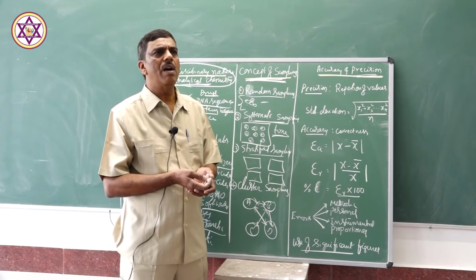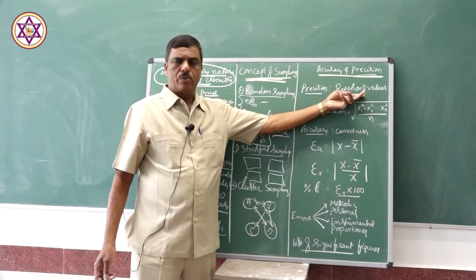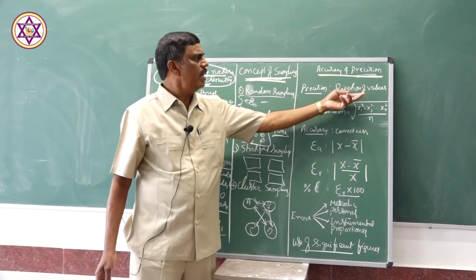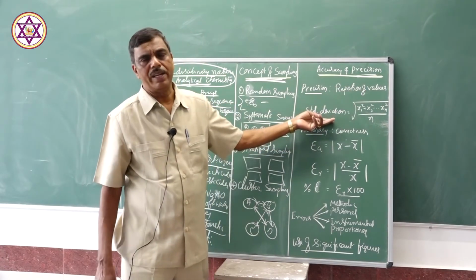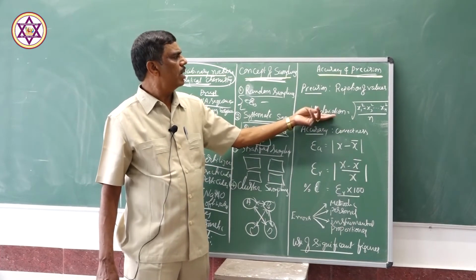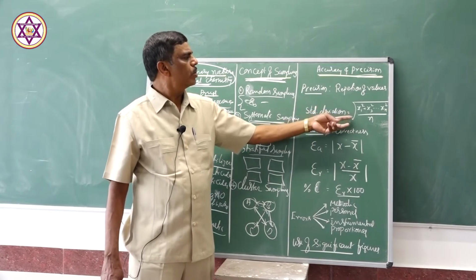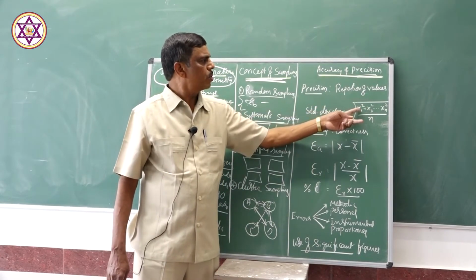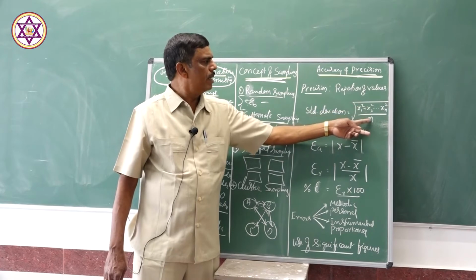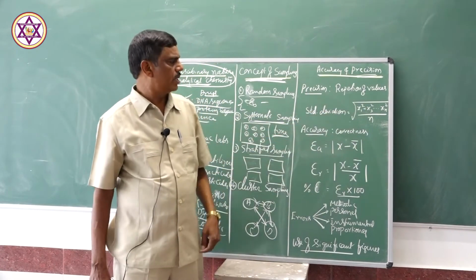Precision is the average of a number of results, and it is expressed in terms of standard deviation. Standard deviation is the measure of the precision of the result. It is equal to the square root of the mean of the squares of the deviations. That is called standard deviation.